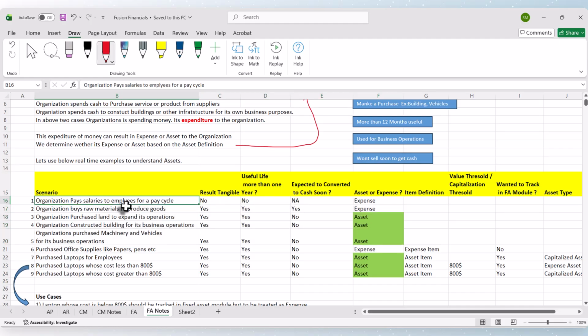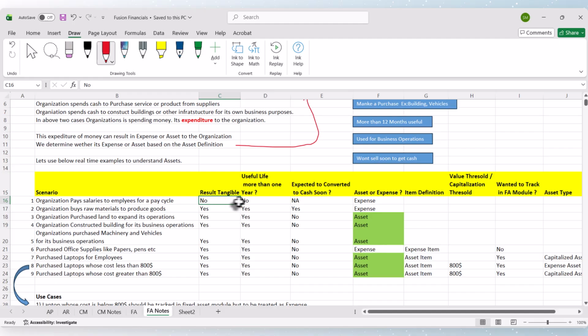Let's say the organization pays salaries to the employees in a given pay cycle, maybe once in 15 days or once in a month. The result is not tangible, because we are paying for the services that employees have given to the organization.